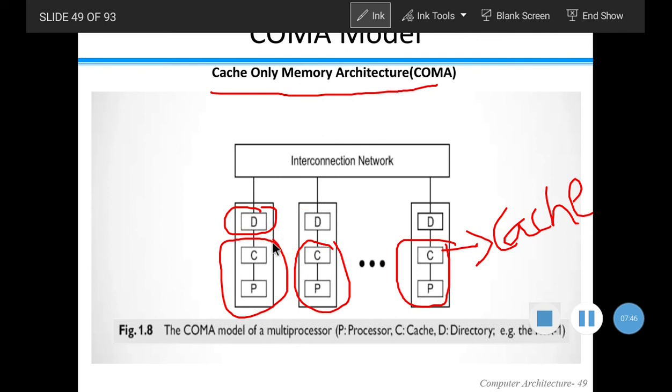Suppose you want to access data outside the network, then you have to refer to the directory, and then access the cache. We will have some examples as we study multiprocessors in more depth. Then we will have some example programs, so we will understand how the caches improve performance. For the time being, here each processor has a cache.